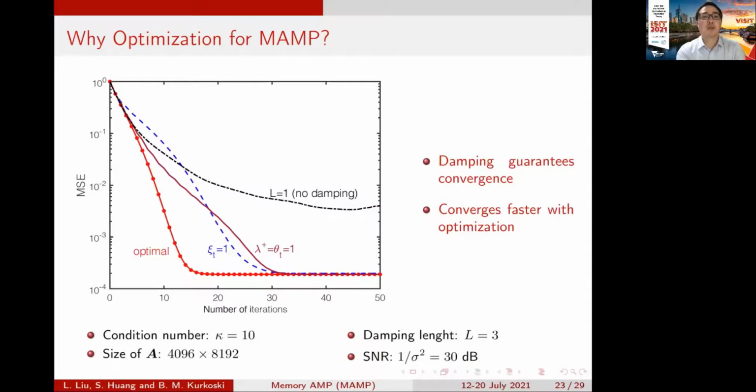This figure shows why we need optimization for memory AMP. This is the mean square error, and this is the number of iterations. This is the optimized memory AMP, and the others are the non-optimized memory AMP. As we can see, if there is no damping, then the convergence of memory AMP is not guaranteed. And if the parameters psi and theta t are not optimized, then the convergence speed is not as fast as the optimized memory AMP.